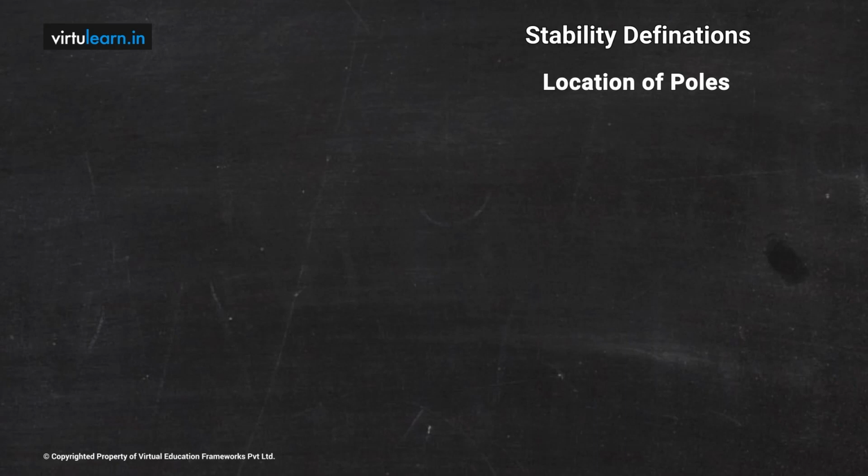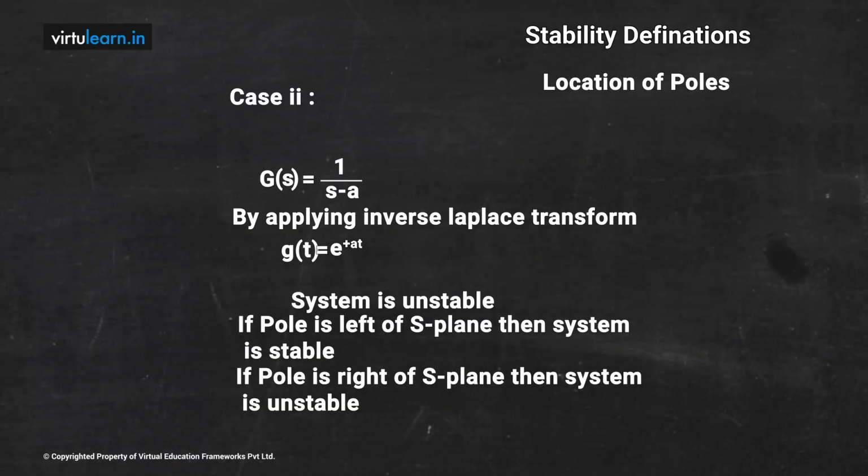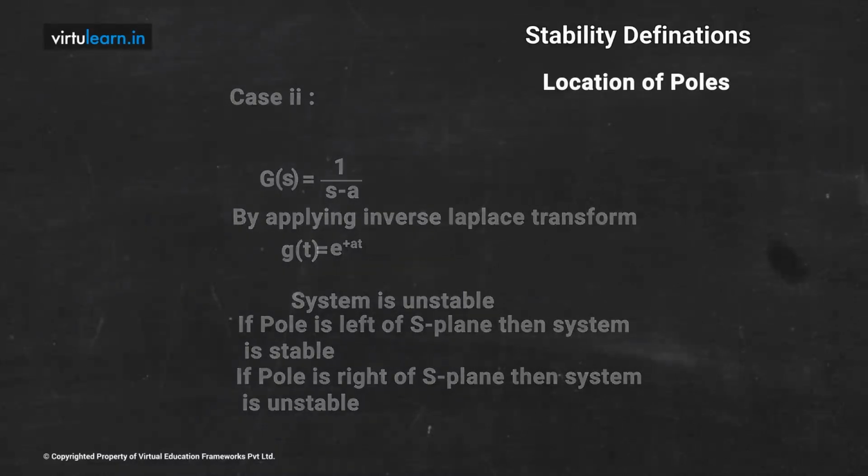Second case, let us take the transfer function 1 by s minus a, meaning I have s equal to plus a. There is a pole in the right half of the s plane. Then what is g of t? It is e power at, an exponentially increasing term. So when you look at it for sufficiently large time, it keeps on increasing. At t equal to infinity, the value is also infinity, which is unbounded. So we say the system is unstable. Whenever a pole exists in the right of the s plane, we say the system is unstable.